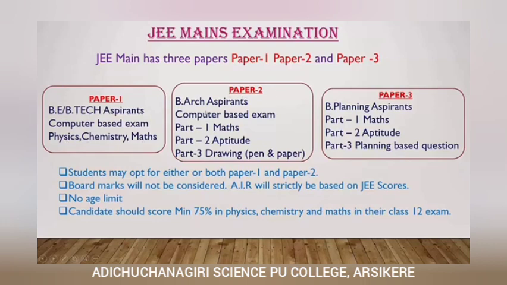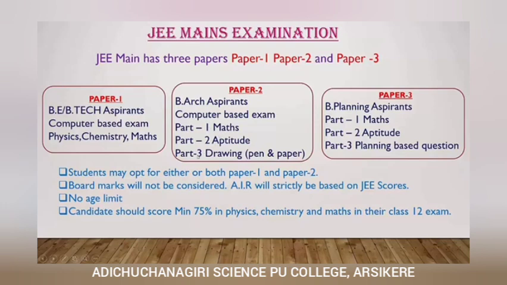Paper 2 is again a computer based exam, that is an online examination. Here part 1 is all about mathematics, part 2 is about aptitude and part 3 is about drawing. Here they are going to provide pen and paper. This is offline. Part 1 and part 2 you should write as a computer based exam.